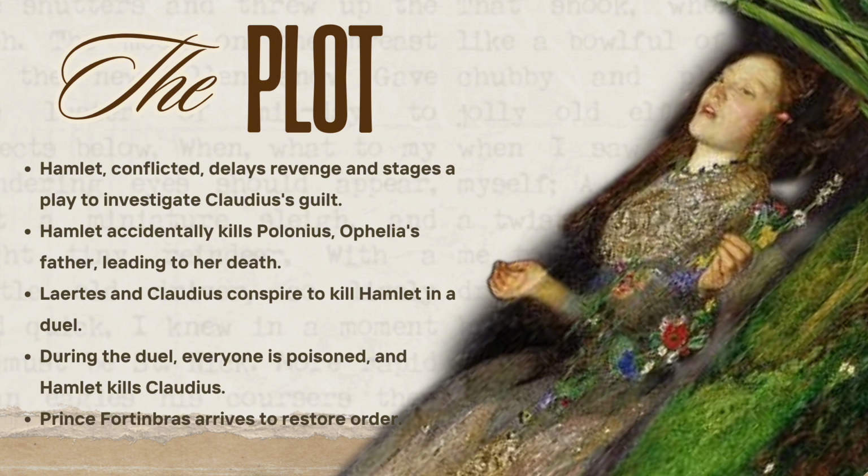They prepare a sword with poison and also a drink with poison, just in case. During the match, many people die. Gertrude drinks the poison by mistake and dies. Laertes and Hamlet both get caught by the poisoned sword. And Hamlet kills Claudius before he dies himself. In the end, almost everyone in the royal family is dead. A prince from Norway named Fortinbras arrives and takes control of Denmark.